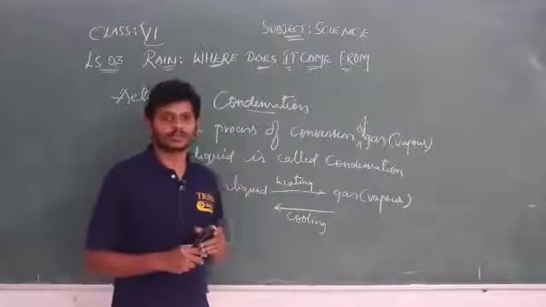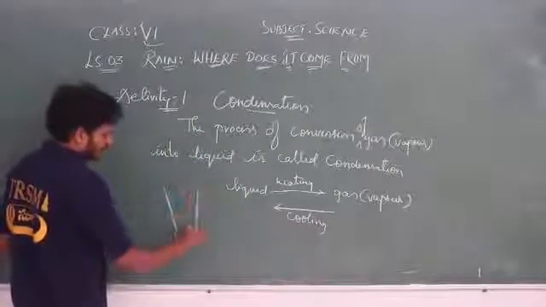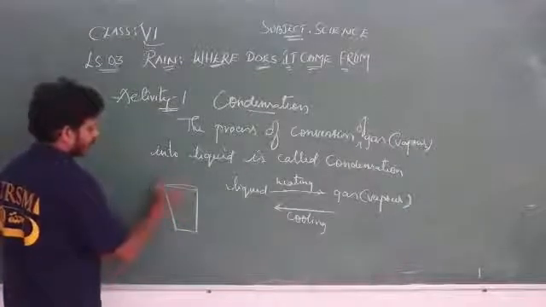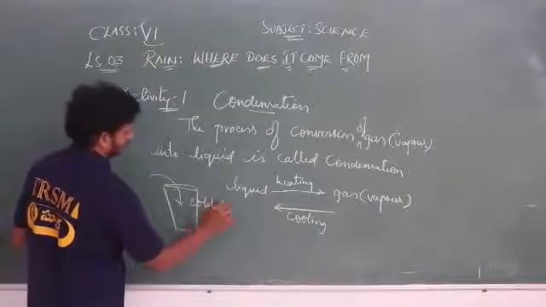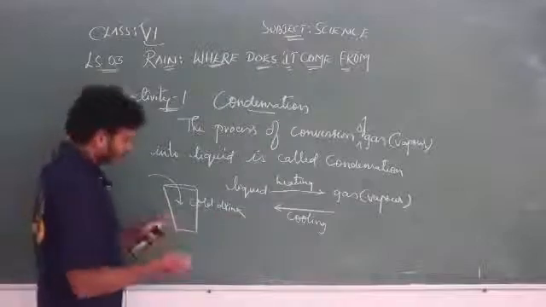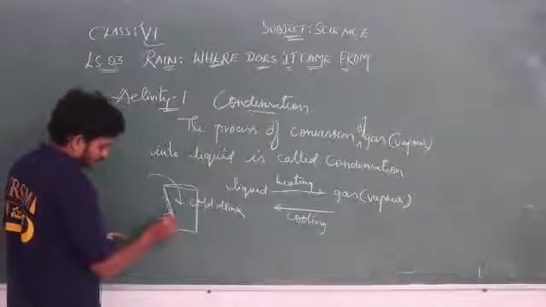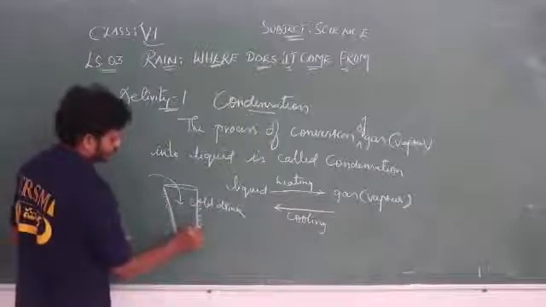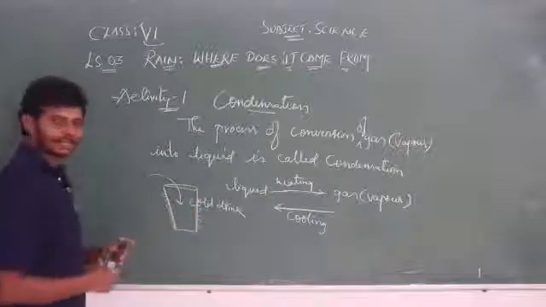Not only that. If you take a glass, this is the glass I have taken, and inside this glass I added a cold drink. After some time, we notice water droplets attached to the external wall of the glass.